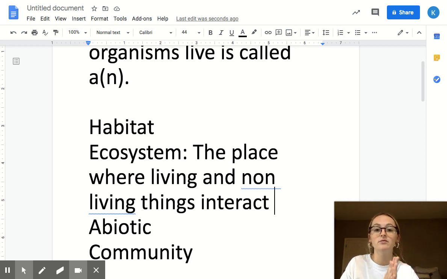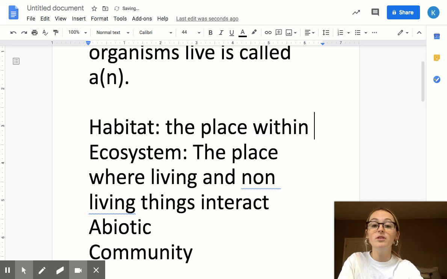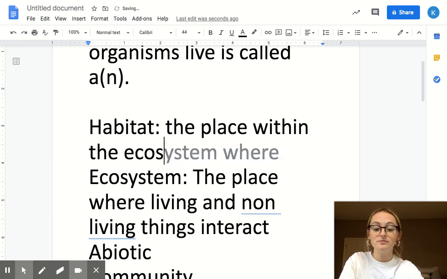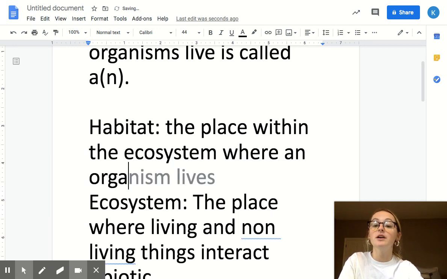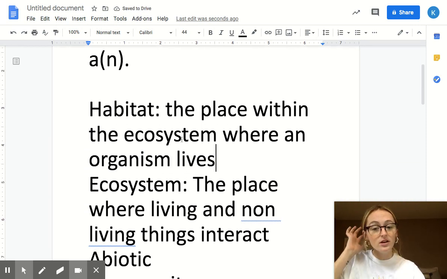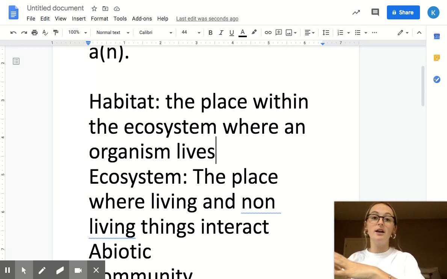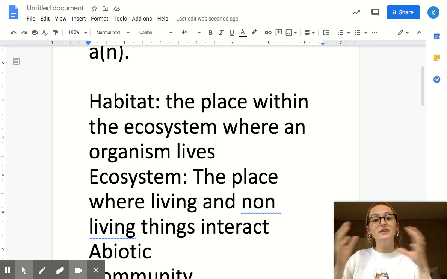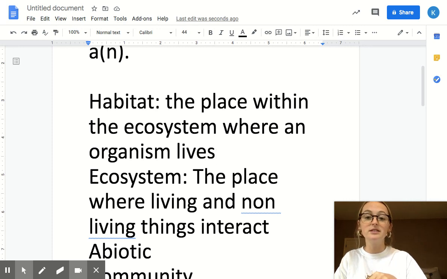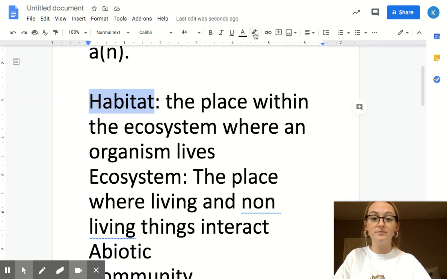What's a habitat? Awesome. A habitat is the place within the community, within the ecosystem, where an organism lives, right? So the ecosystem is on a broader scale. It's a bigger umbrella and includes biotic and abiotic factors. But the habitat is in that ecosystem, the specific place where an organism lives. So that's the answer to our question here.